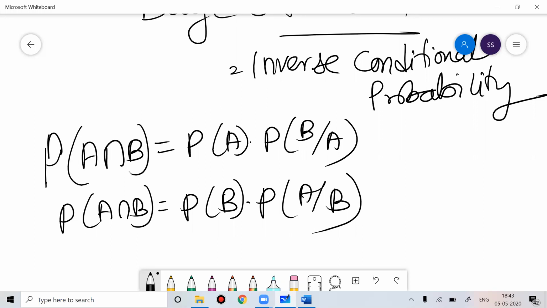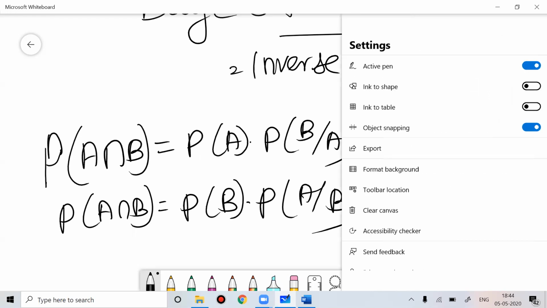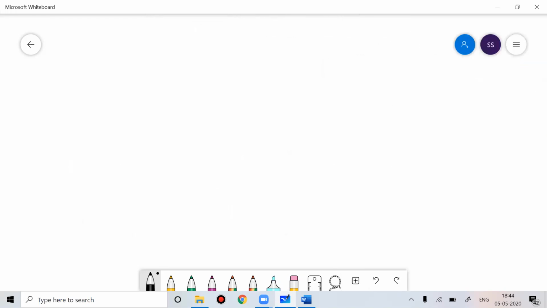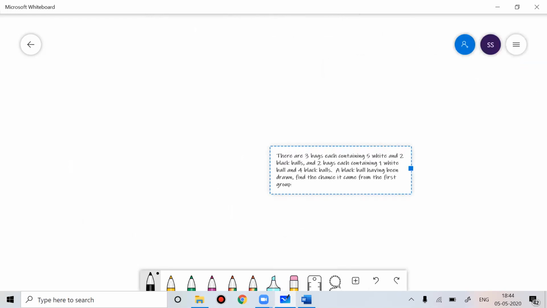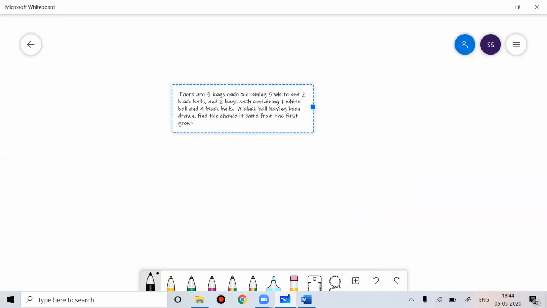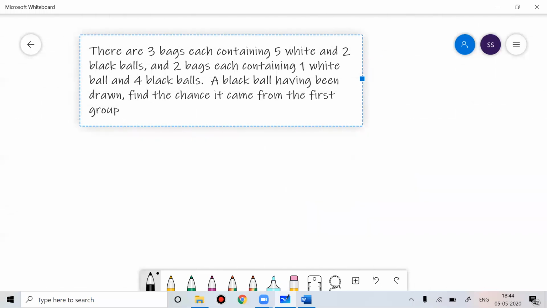What is Bayes theorem? Bayes theorem is the inverse conditional probability. Whatever you studied in conditional probability, we are doing the opposite of that. Normally, when we solve a problem on probability, we figure out the probability that something will happen. If you pick a ball from the bag, what is the probability that you get this color? What is inverse conditional probability? Where you know the outcome.